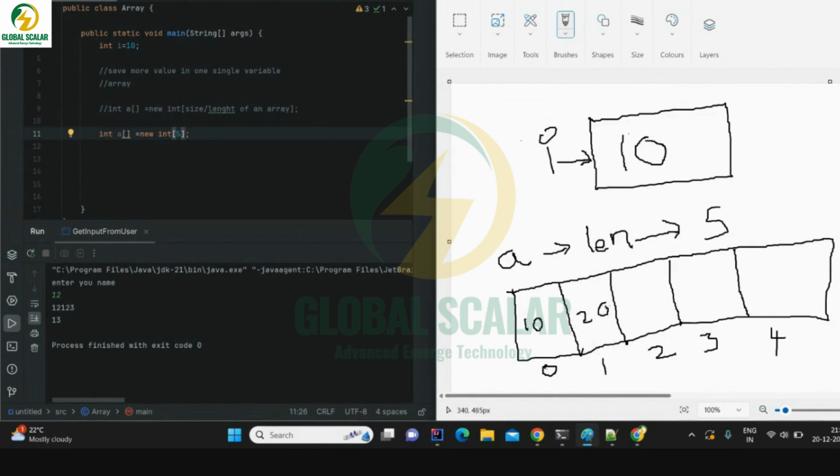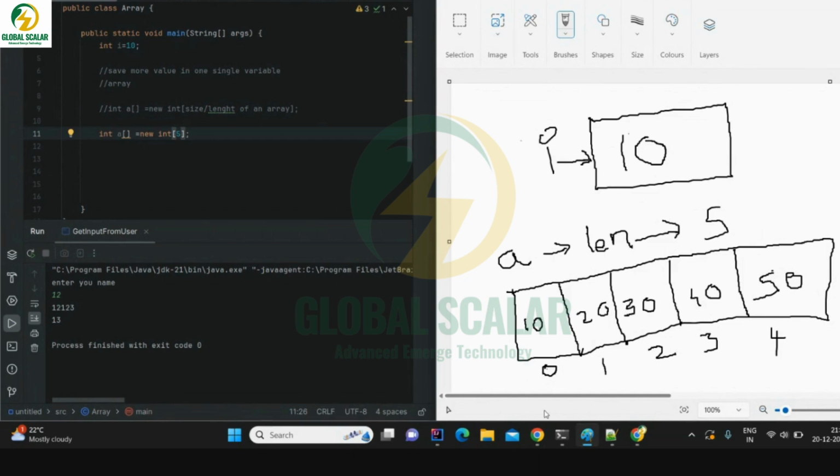So suppose I'm saving 10 here, like I mentioned, index zero. Yeah, you are asking something? No, no. If we give 10, it will come 0 to 9. If you give length as 10, yeah, it will become 0 to 9. You are absolutely right. Correct. Because I have given 5, it has come 0 to 4, 0 to n minus 1, because it is starting with 0.